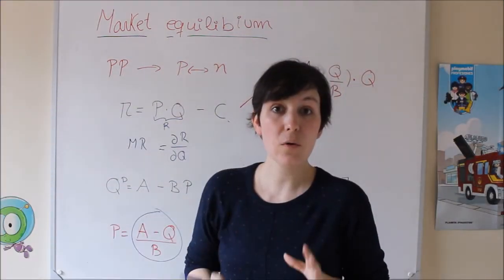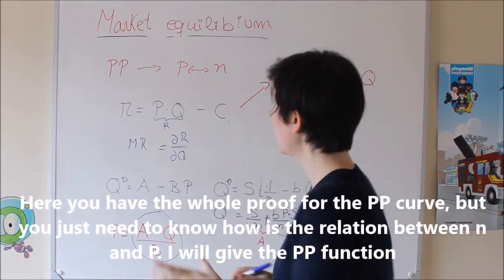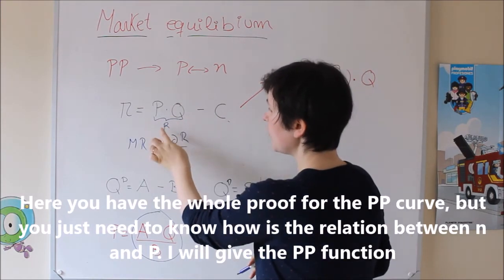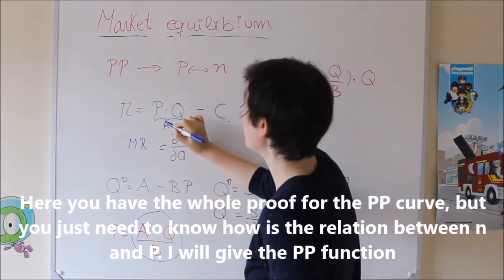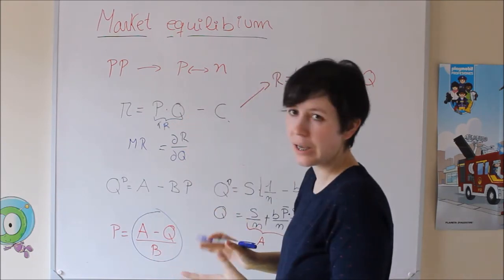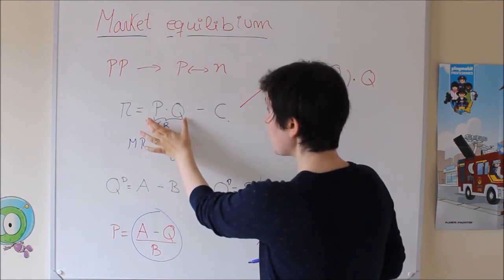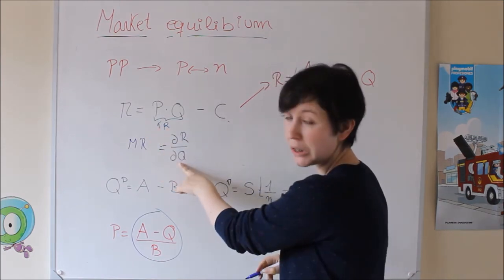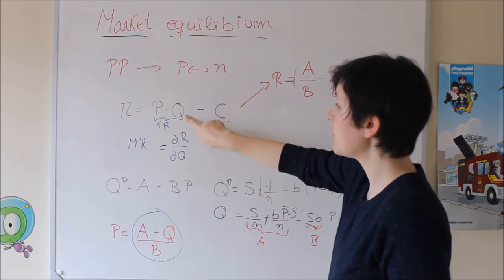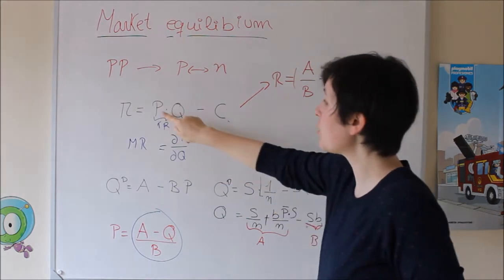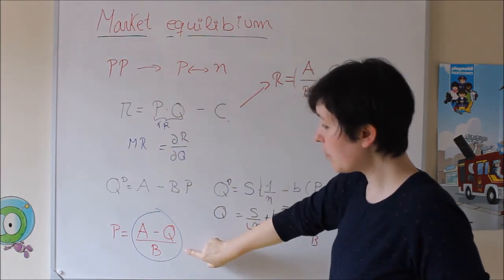So let's start with the marginal revenue. Keep in mind that this is the revenue or total revenue. You can find it also with a T, but it's the same thing. We are going to do the derivative of this revenue with respect to the quantity. We know that this is quantity, but price was also coming from here.